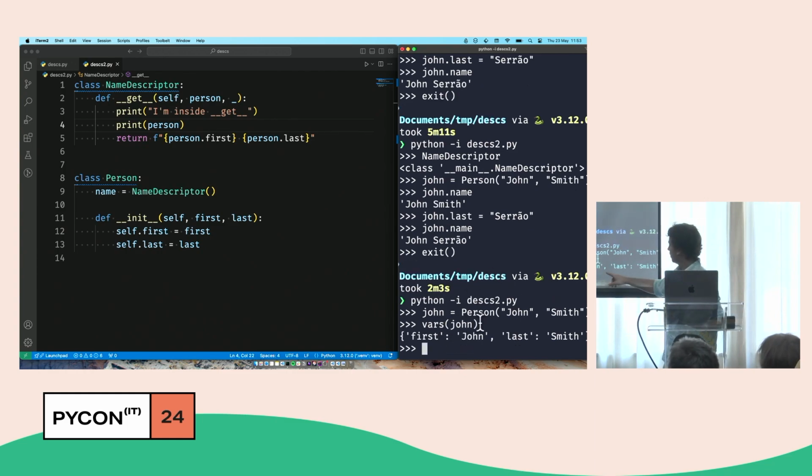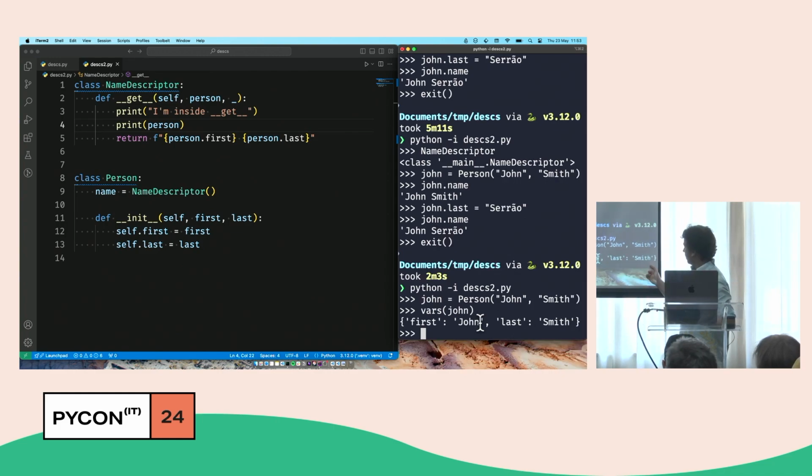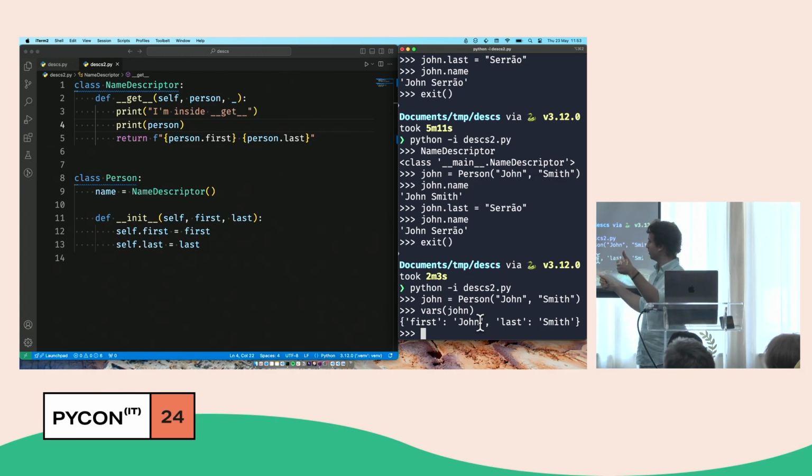Notice how this is a dictionary. Do you see the dictionary? Do you see a name in here? Excellent. So the John object, the thing, John, doesn't have a .name. So when I do .name, Python looks for the name in here, it doesn't find it. And so it goes up a level. This was the instance. Now it's going to look in the class. John is a person, and the class has a name.